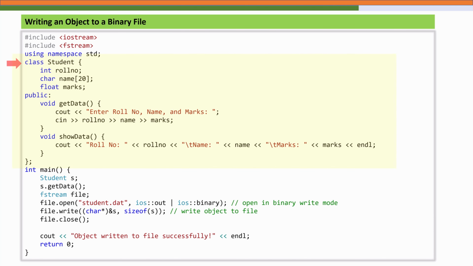So in this program we have defined a simple student class. The getData function allows the user to input details, and then we open the binary file named student.dat.